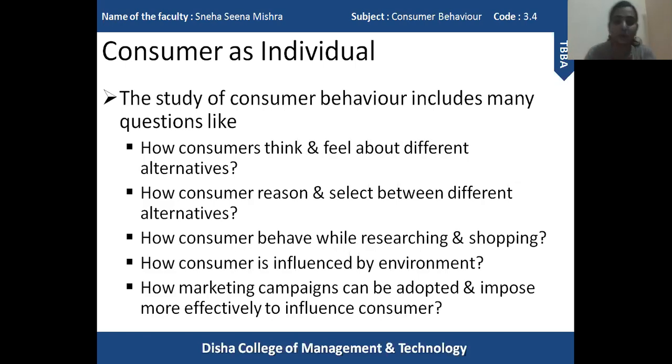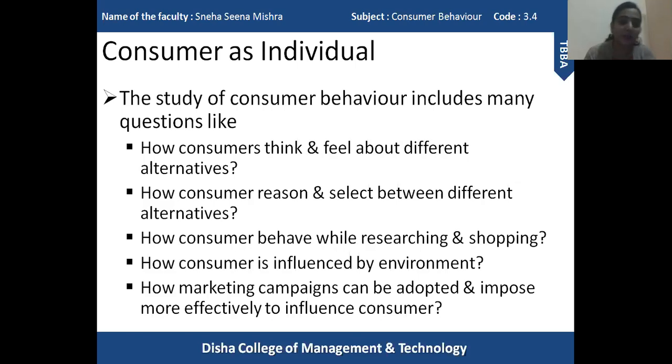So this is the third question, and the study of consumer behavior will give answers to these questions. Basically the study of consumer behavior is based on these questions. So in order to find out the answers, we have to understand the psychology, the attitude, the personality, even the environmental factors which influence the behavior of a consumer.